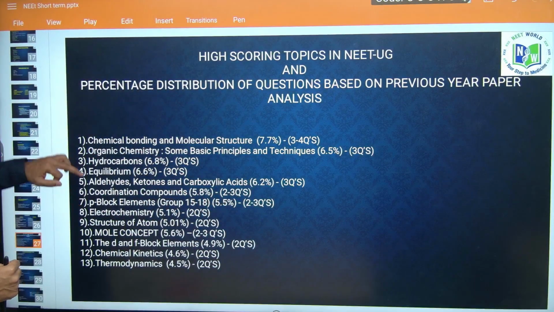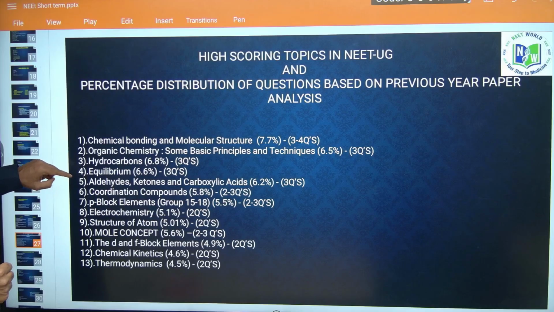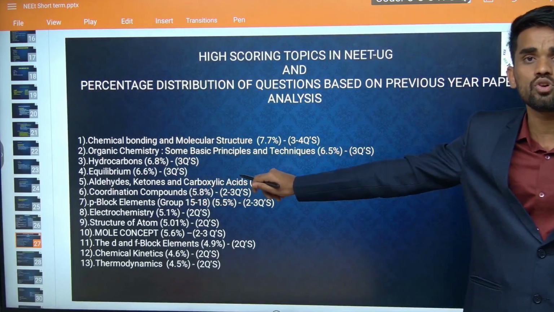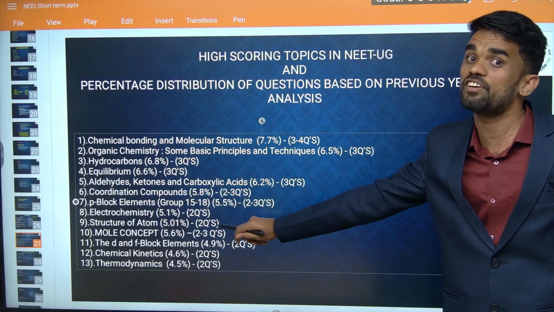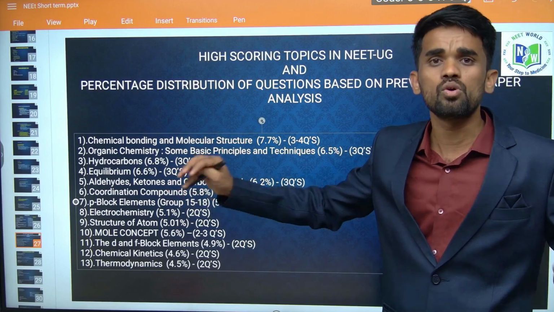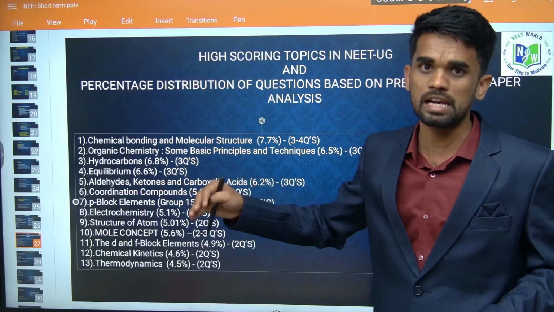Then next, if you are thorough with the second chapter, you can tackle aldehydes, ketones, carboxylic acids also. Then next, here we have coordination chemistry. Before studying coordination chemistry, you have to be very thorough with the D and F block elements, right? Because in coordination chemistry we will be mostly focusing on the complexes of D block elements only, right?